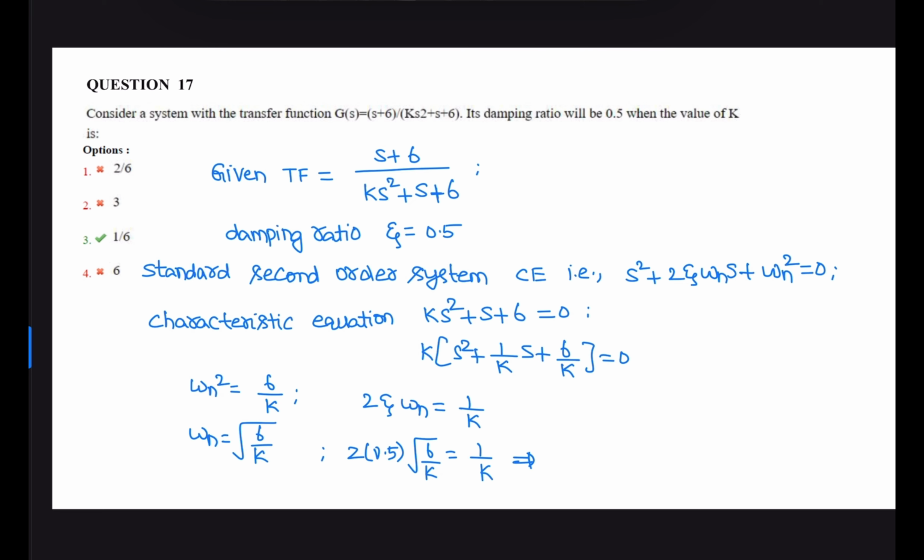Solve for this: 6/k is equal to 1/k². Therefore k is 1/6. The value of k is 1/6. Correct option is 3.